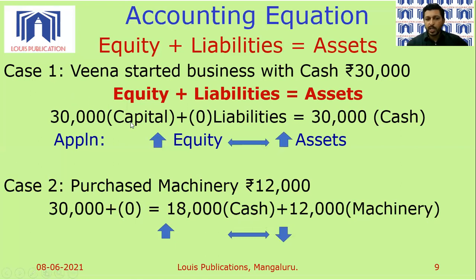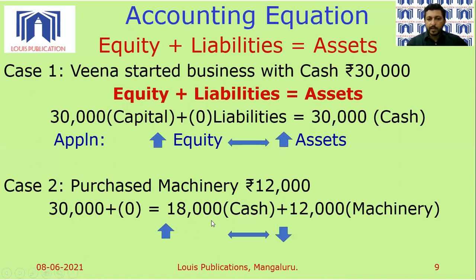So you can check no change in capital, no change in liability. It remains as 30,000 and 0 itself, as you had in the previous case, is equal to, now this cash balance of 30,000 is used to purchase machinery worth 12,000 rupees. So your cash balance will come down by 12,000 rupees and it will come to 18,000. And again, machinery which was not existing in business, its value now is 12,000 rupees because we have purchased.